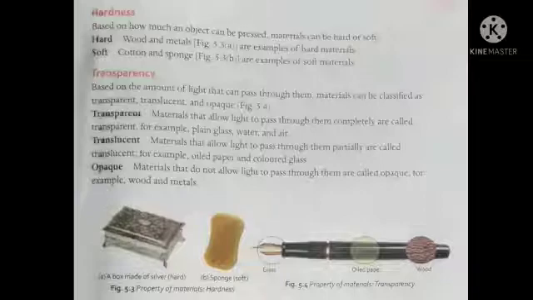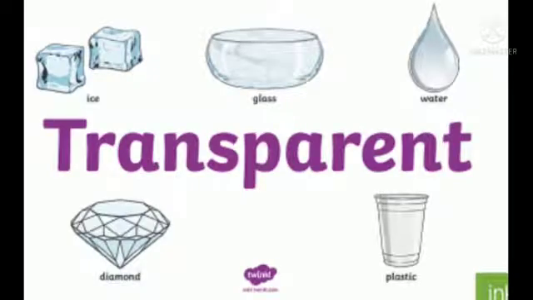Now what are transparent materials? The materials that allow light to pass through them completely, so you can see the object behind the transparent material clearly. The examples of transparent materials are glass, ice, water, diamond and clear plastic.